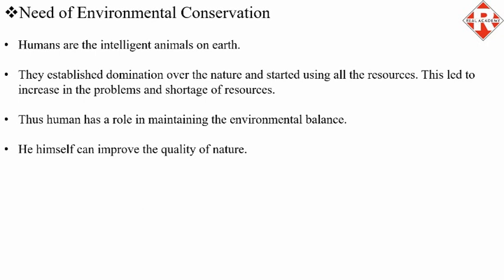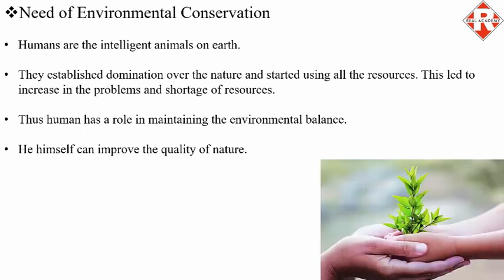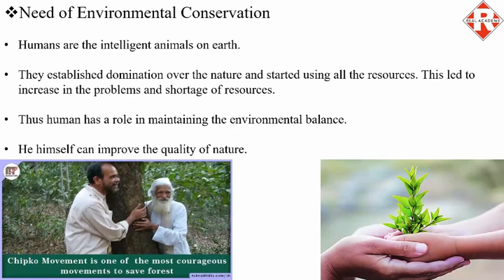Humans themselves can improve the quality of nature. The Chipko movement is an example of a nature conservation movement where people gathered together and hugged the trees and prevented deforestation. It is your homework to make a short note on the Chipko movement.